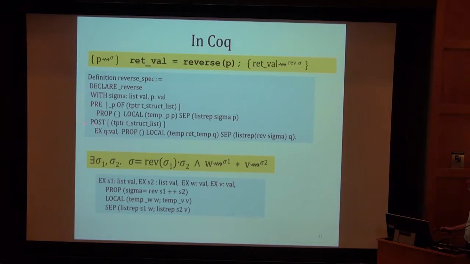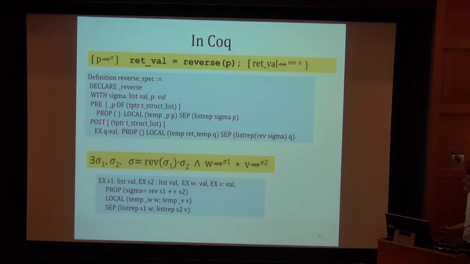There's a precondition and a postcondition. The precondition has access to this C language variable, underscore P, which is the function parameter. And here's its C language type, pointer to struct list. And then the precondition is this assertion. No new propositions are true. The parameter underscore P contains the value P that was quantified right here. And in memory, at address P, there's a list representing the sequence sigma.